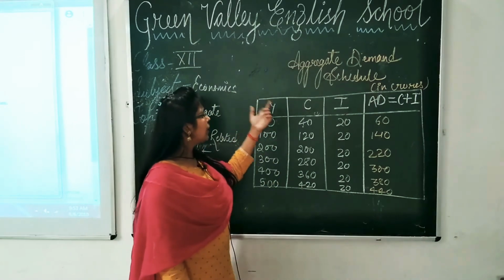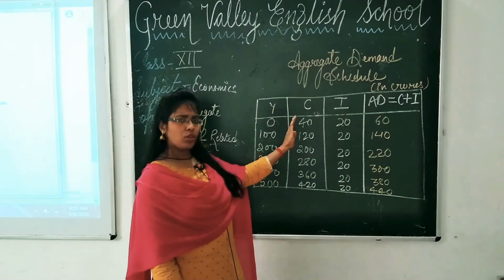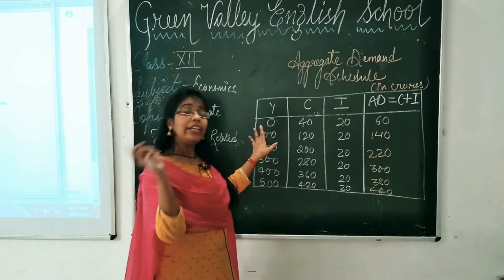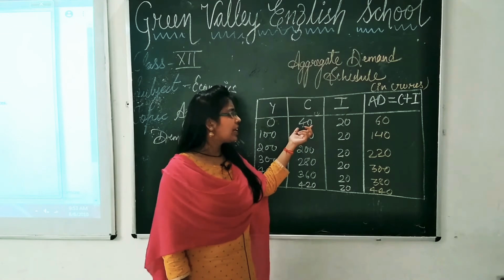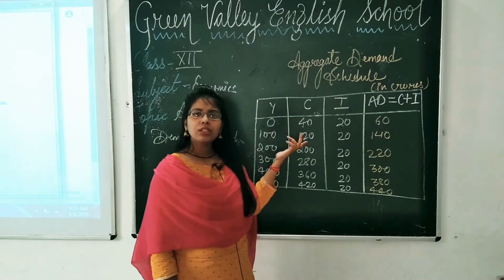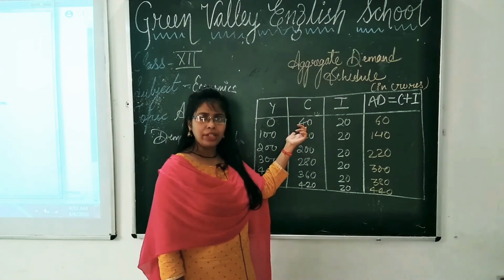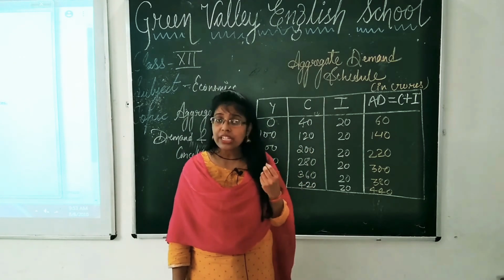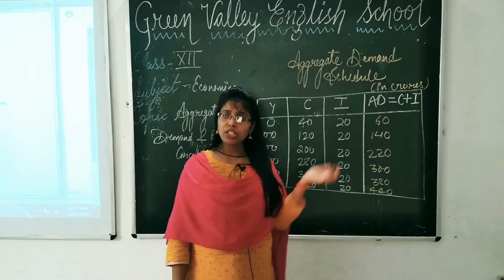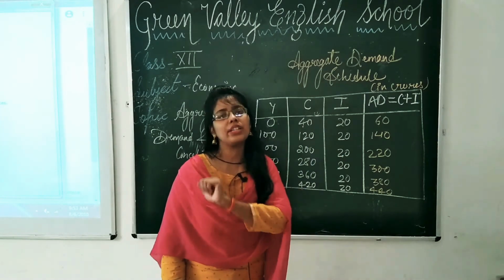With respect to income, consumption also increases. But here, when income was 0, consumption was 40. How? That means here the person has used his past saving, or he might have borrowed from someone. Because if we don't earn income, then also we need to eat something. You will do the consumption. If you are not doing jobs, you are not earning, still you are consuming.